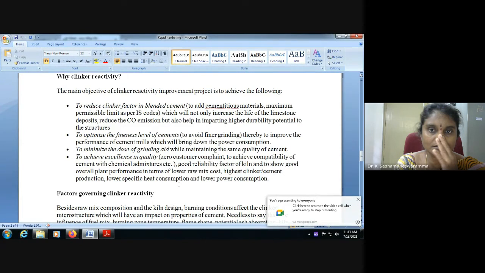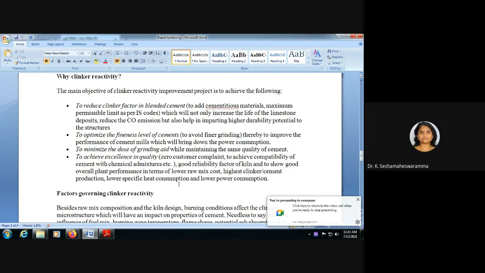To reduce clinker factor in blended cement, meaning that as per the properties we require, we add some amount of cementitious materials as per IS codes, which will not only increase the life of the limestone deposit and reduce the CO2 emissions, but also help in imparting higher durability potential to the structures.